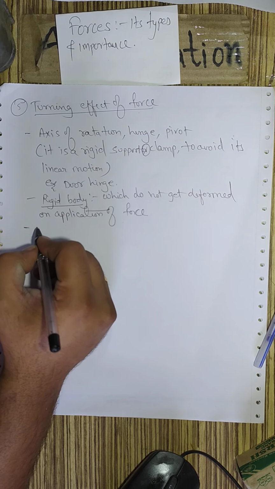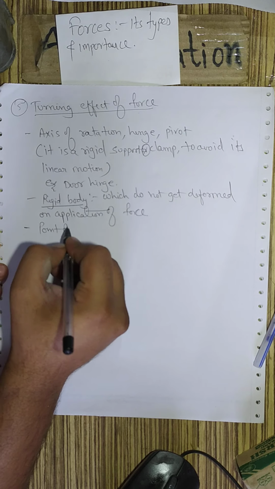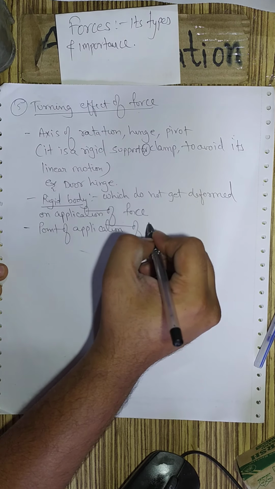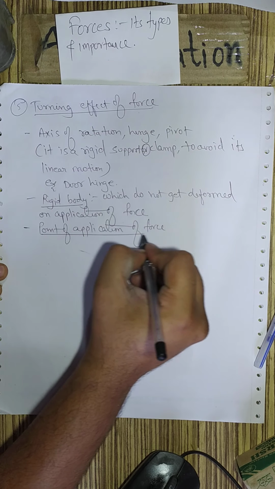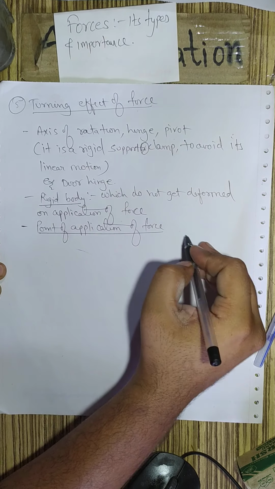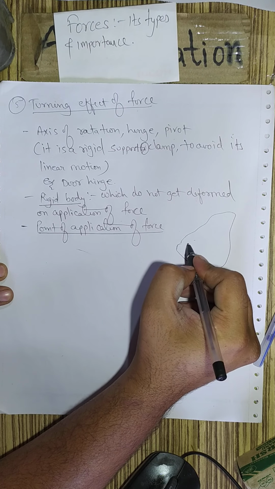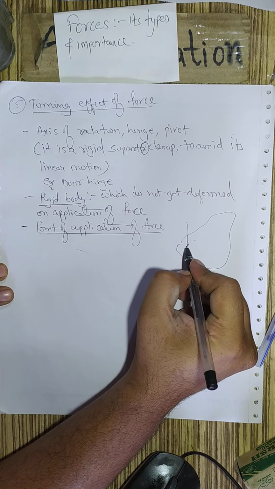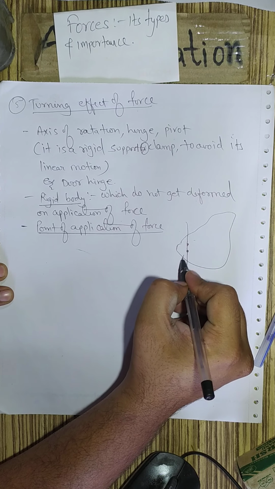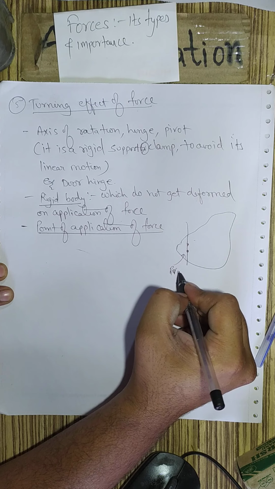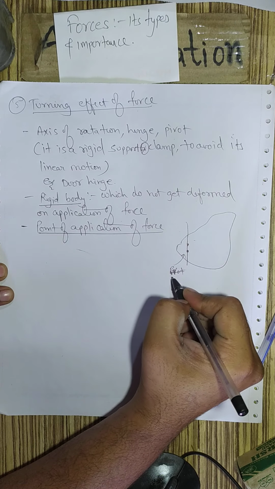Next, we have point of application of force. To understand this, I'll draw a diagram. Let us say this is a body, and it is hinged at this point. The hinging is done at this point, so this is called a pivot.